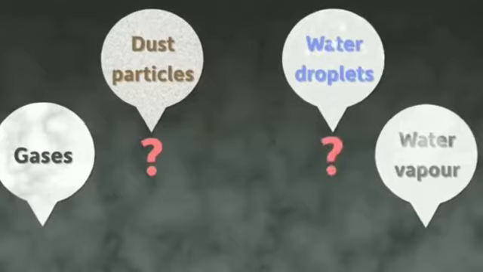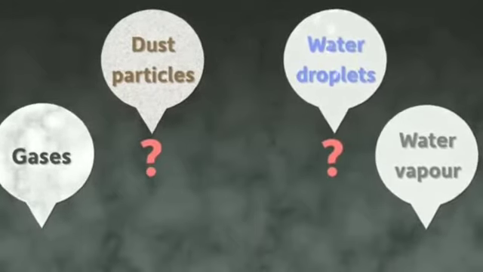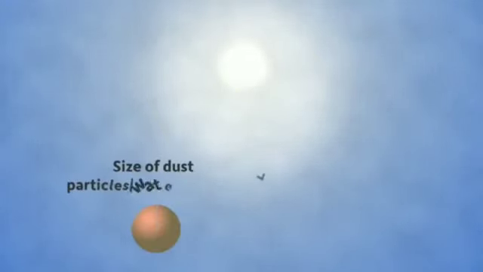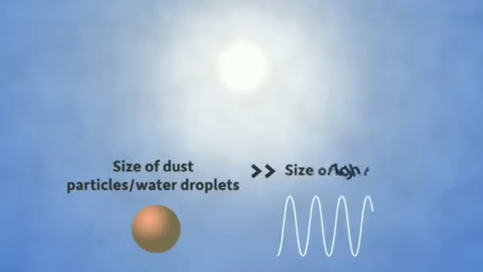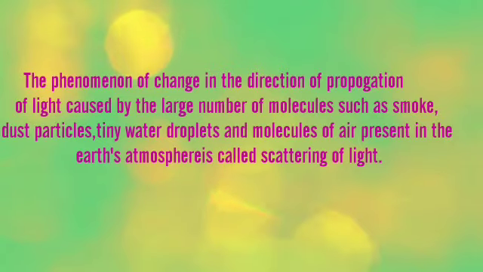Do dust particles and water droplets also scatter light? Yes, they do. However, their size is very large compared to the size of the light waves. So, they scatter all the colors in equal amounts. So, white light entering the dust and water droplets comes out as white. This is the reason why the cloud appears to be white in color.